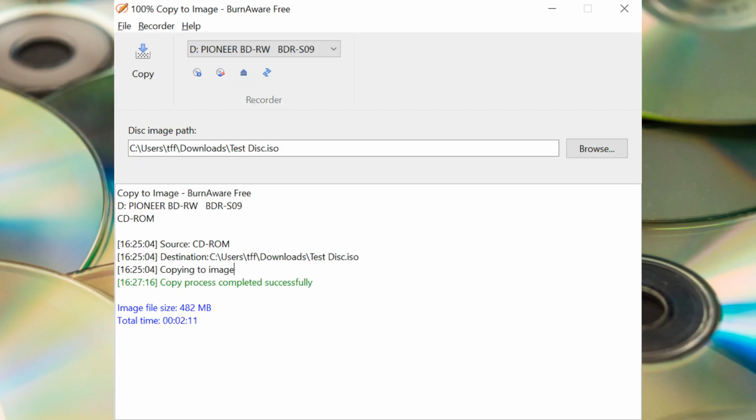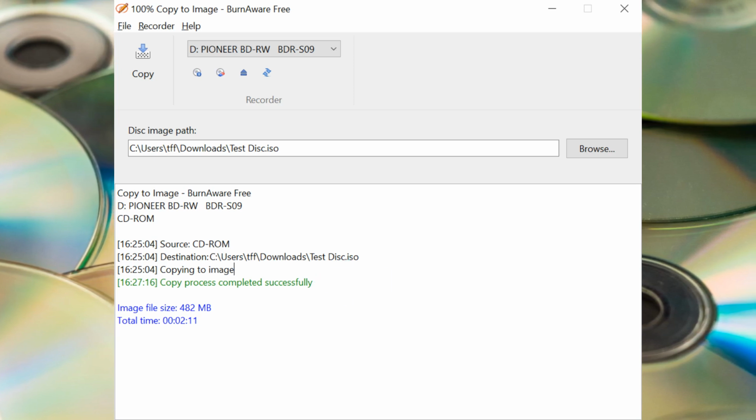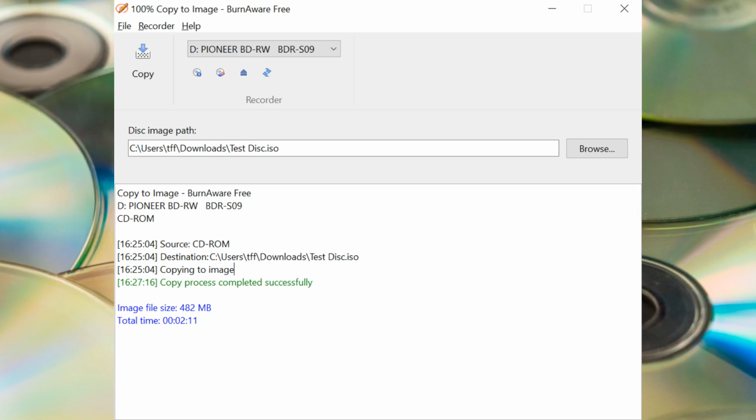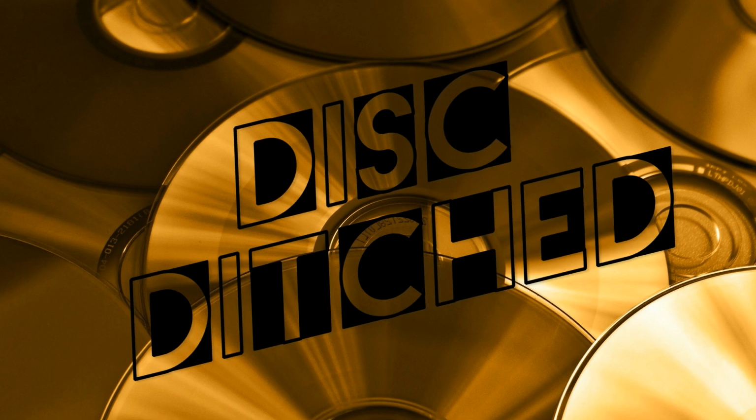Once the copy process is completed, a message will clearly state this, and at this stage we can eject the master disk and store it safely. The file created can now be used in place of the disk. We have achieved our objective and can ditch the disk.